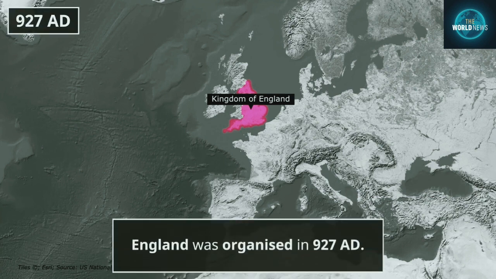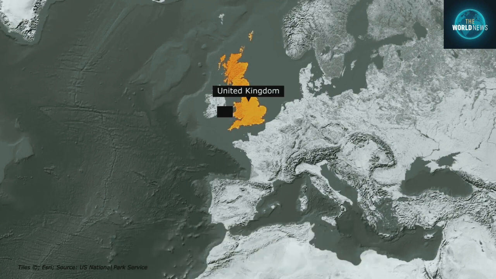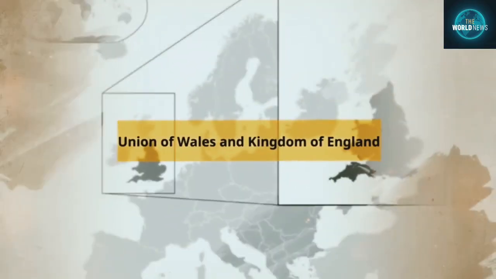Next in the formation of the United Kingdom is Wales, whose union with the Kingdom of England happened in 1536 AD. Let's know the brief history of Wales and see how the union of England and Wales happened. Union of Wales and Kingdom of England.